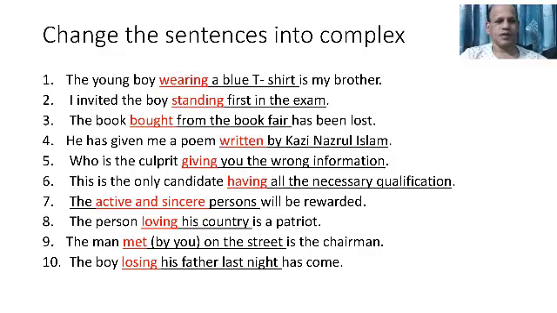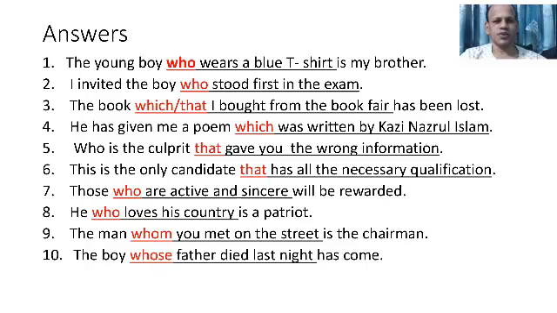See, the young boy who wears a blue t-shirt is my brother. Who wears a blue t-shirt is an adjective clause, you see. So from simple, we have made it complex. The young boy who wears a blue t-shirt is my brother. Who wears a blue t-shirt is an adjective clause. The young boy is my brother is a principal clause. Together, it is a complex sentence.